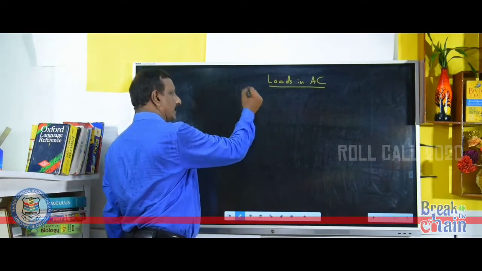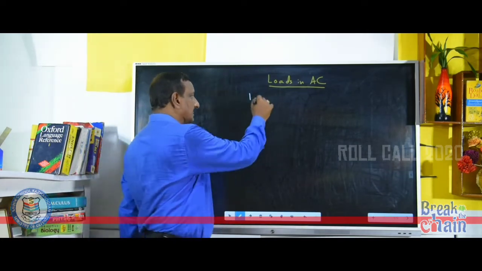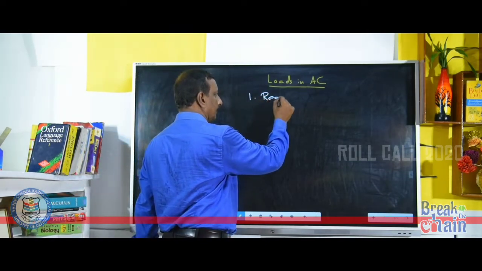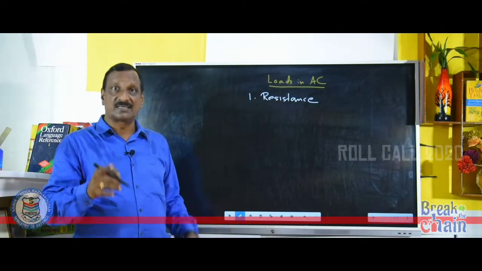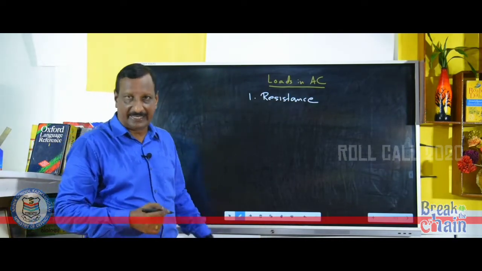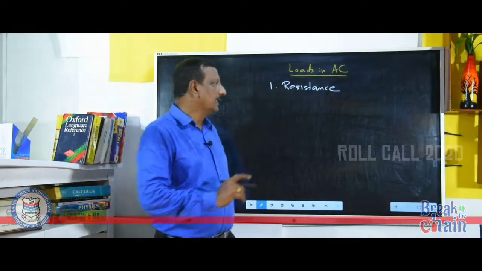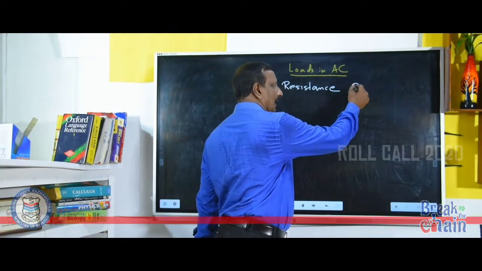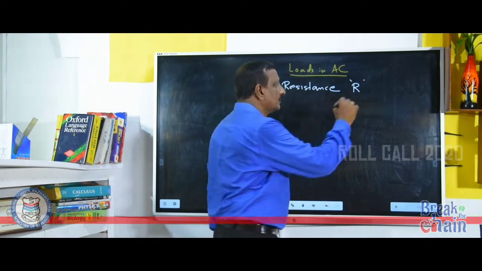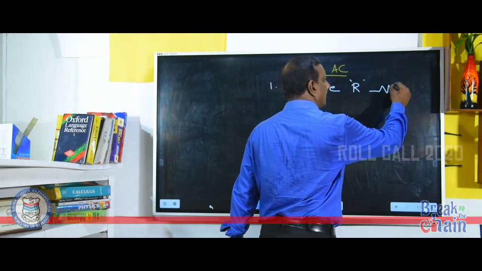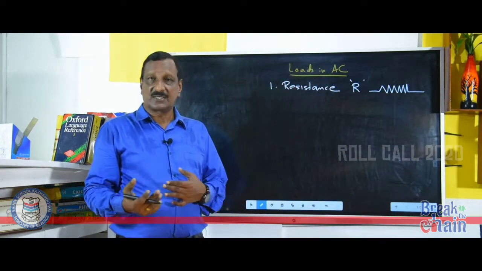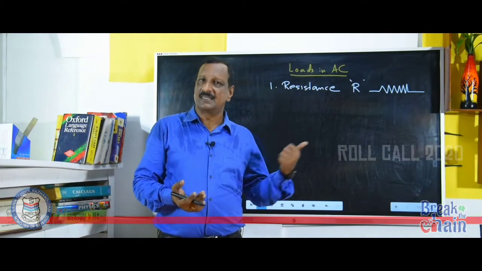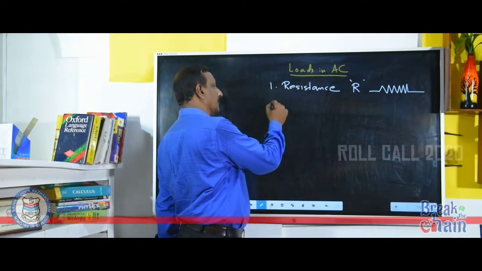Loads in AC. The first one is resistance. Resistance is the first load in AC and it is represented with the letter R. And you know the symbol, it is like this. What is the next one?